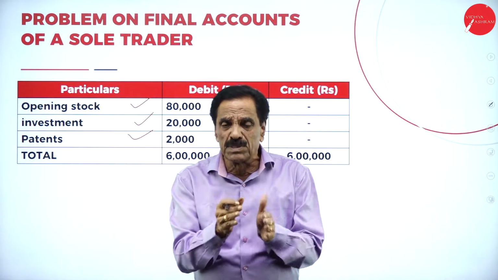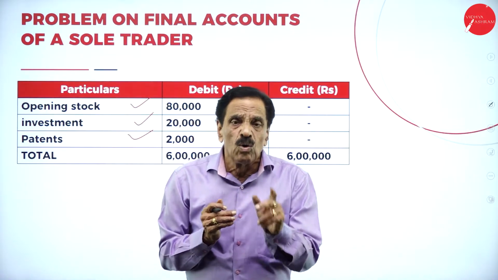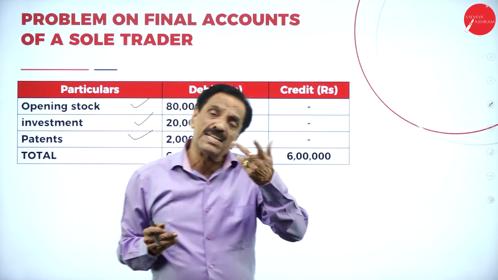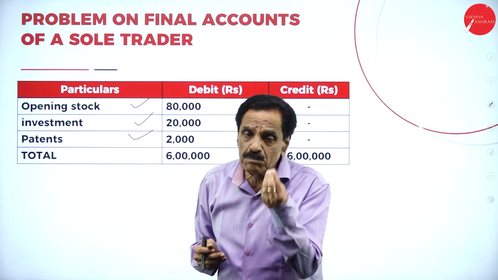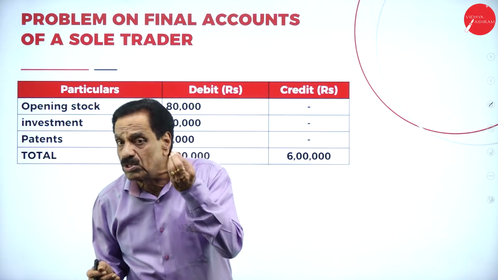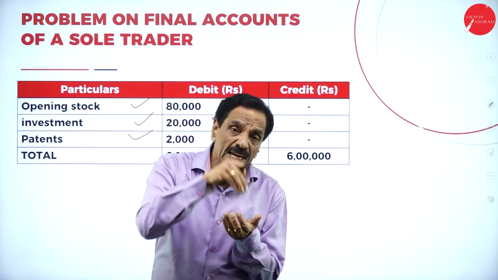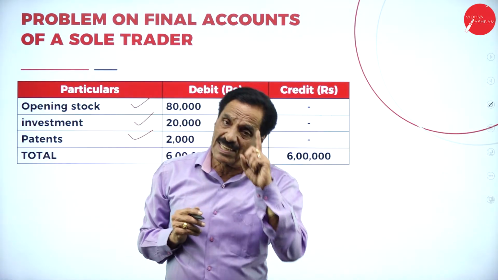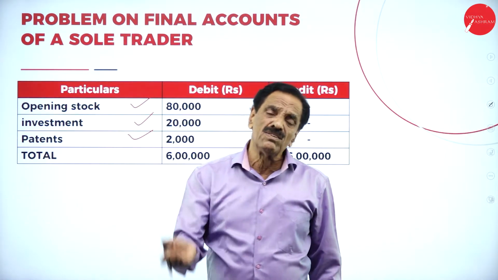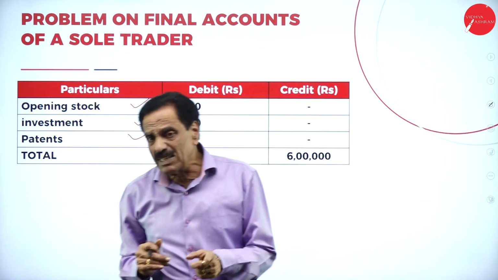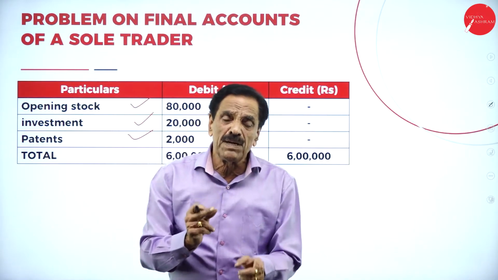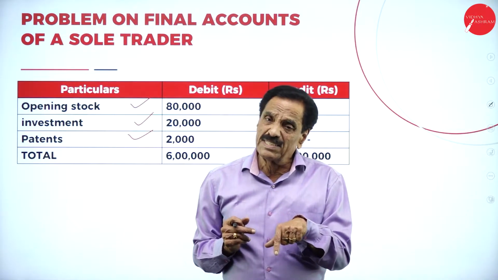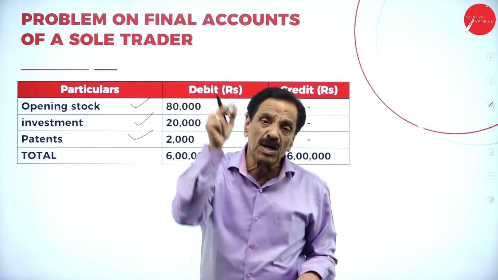Whatever items come in the adjustments should come twice. One in the trading account or in the profit and loss account, then in the balance sheet. Sometimes 3 times it may come. So minimum 2 times. All adjustments should appear 2 times or 3 times. The items in the trial balance should appear only once, in the trading account, profit and loss account or balance sheet, whereas the items in the adjustment should appear twice.